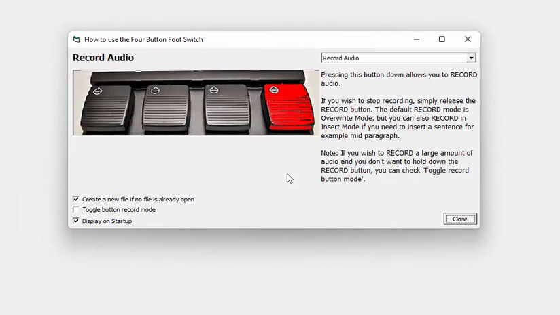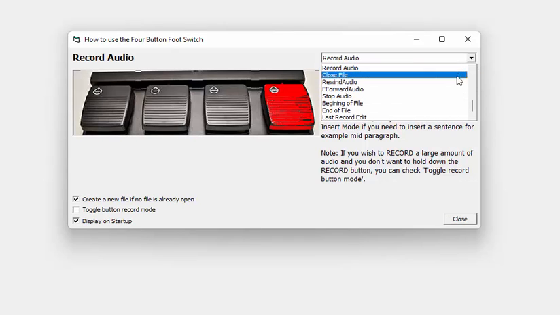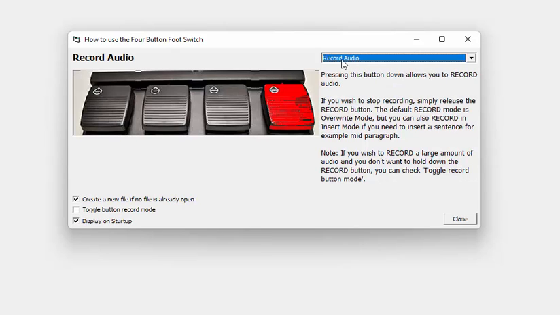It comes up with a tutorial explaining some of the functions of the foot pedal and what's available. If I click on this one, I could tap it with my foot or with the mouse. You'll see that this button now has a drop-down menu, and we've assigned the function of record audio. We've got a number of different functions here that we can assign, but typically this is what you would use. So here we have record audio, so I would click on that in order to start recording, and then we have some other options here that we can assign.